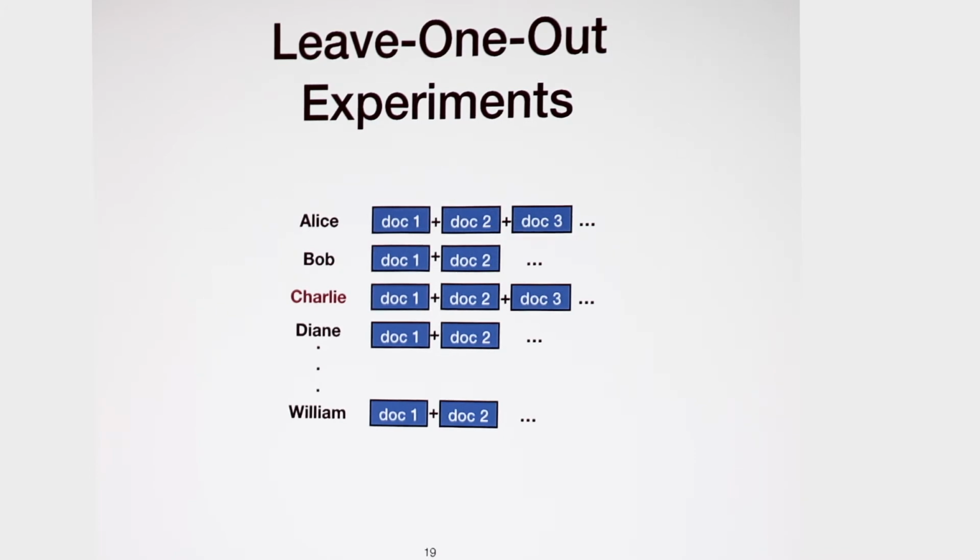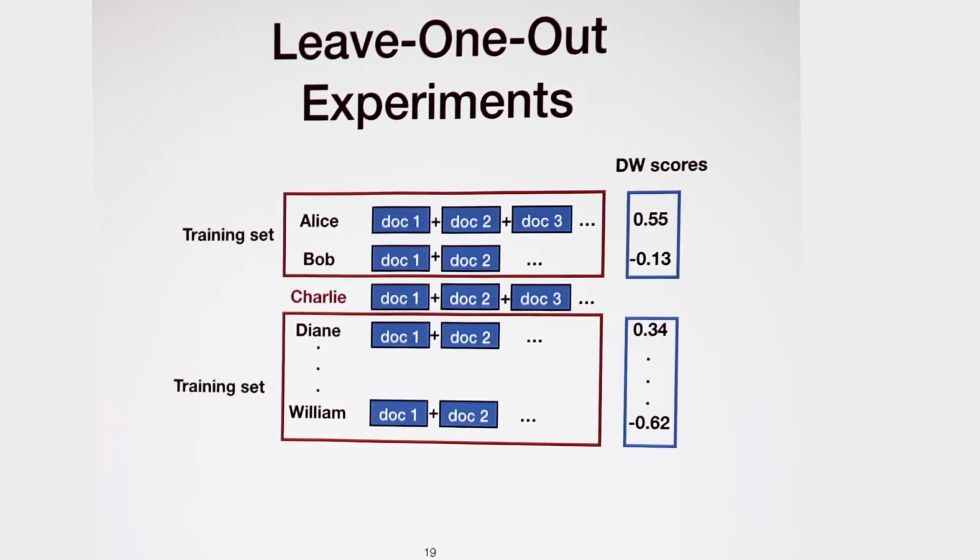For example, in order to get Charlie's score, we will train a regression model based on all other members of Congress data and use their ground truth DW nominal score as the regression target, and then test on Charlie's data. Finally, the output will be used as the regression result for Charlie. And we repeat this process from Alice all the way to William, until we get scores for all the members of Congress.